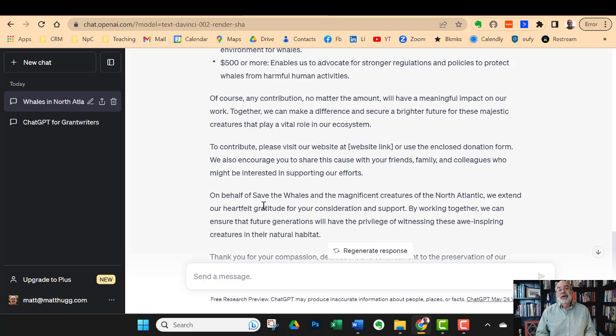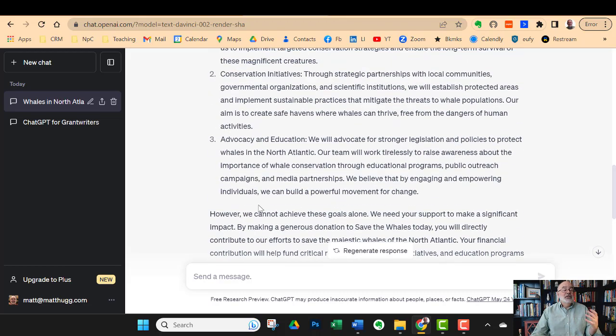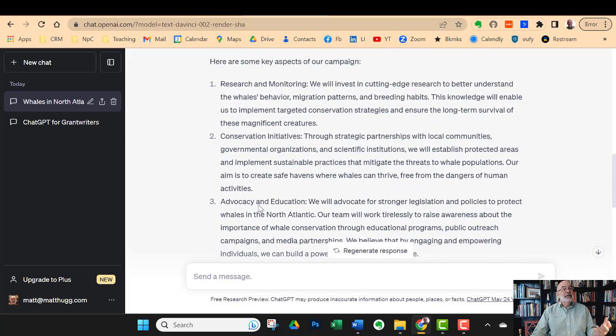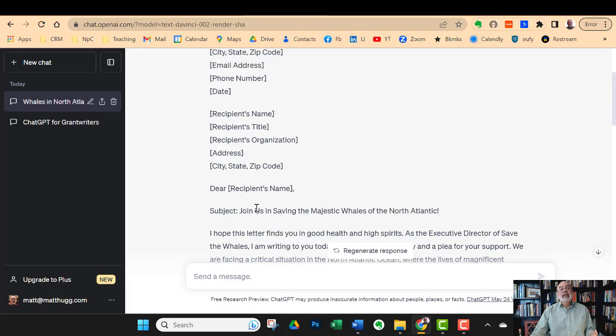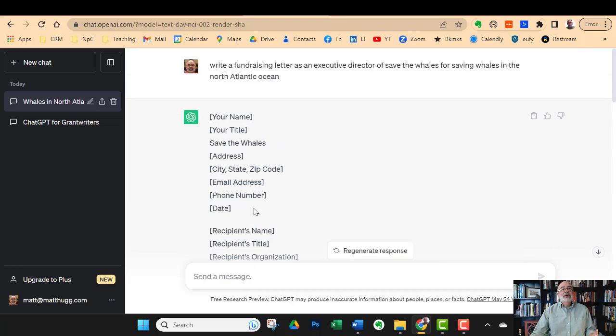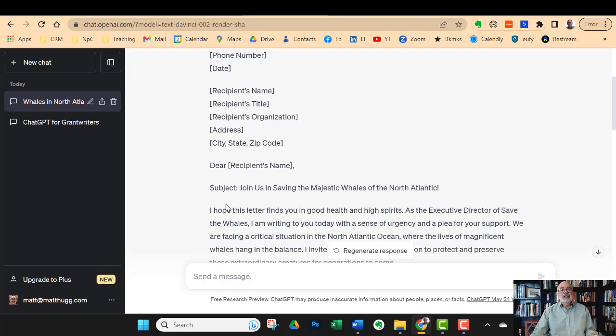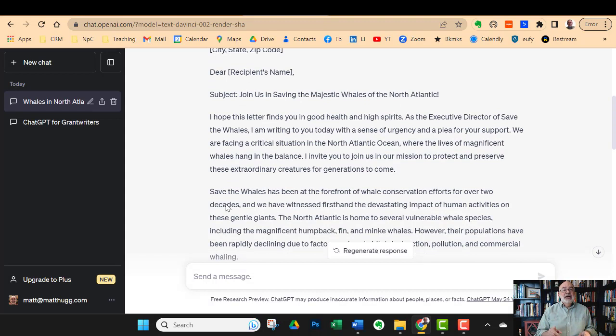It's good for things that get you started and give you some ideas. Maybe you can use elements of this, but I certainly would not make this the final copy in any way, shape, or form. It's not trained to write fundraising letters. So this is important to keep in mind. And I think it's important to keep in mind when you're doing anything in ChatGPT that it's not the final version. You have to edit it one way or another to make it yours and to make it appropriate for your use.